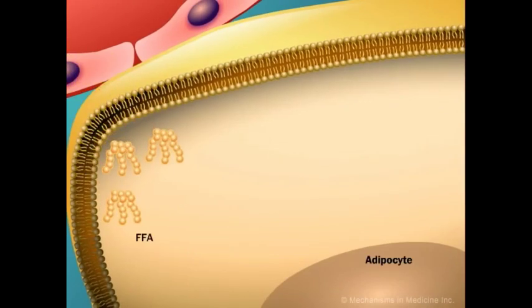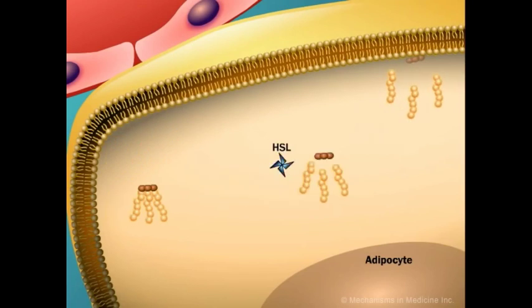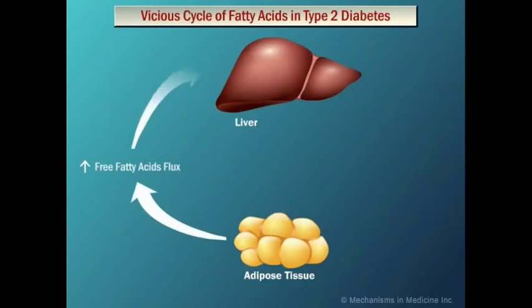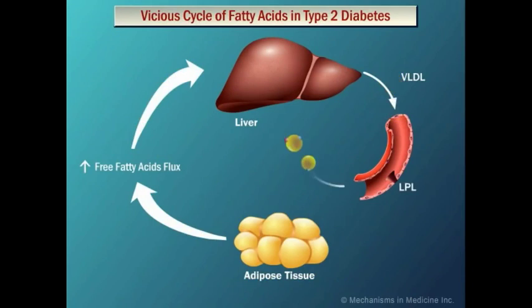Once inside the adipocyte, 3 molecules of free fatty acids combine with 1 molecule of glycerol phosphorylcholine, or 2-monoglyceride, to form a triglyceride particle. In the adipocyte, the newly formed triglycerides are subsequently acted upon by hormone-sensitive lipase. This causes them to again disassemble into free fatty acids and glycerol. As a result, the increased amount of free fatty acids is again released from the adipocyte into the blood circulation. The free fatty acids released by adipose tissue become elevated in the bloodstream. These free fatty acids are then taken up by the liver, resulting in a vicious cycle.